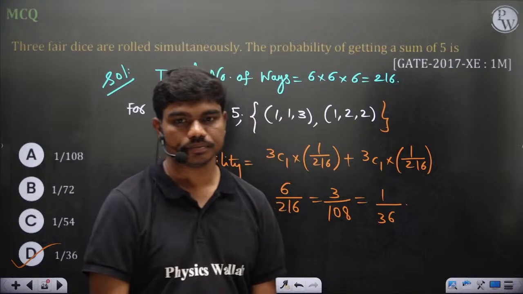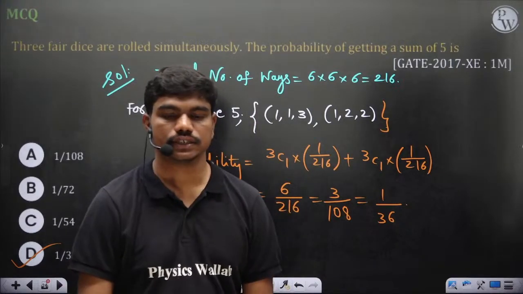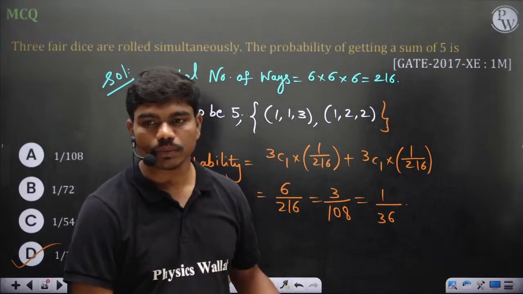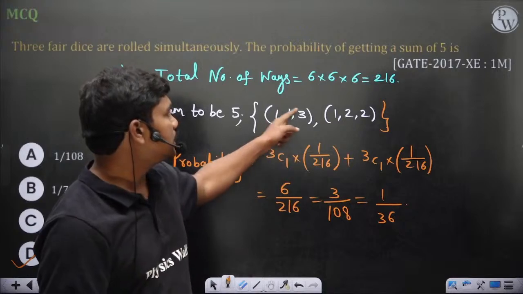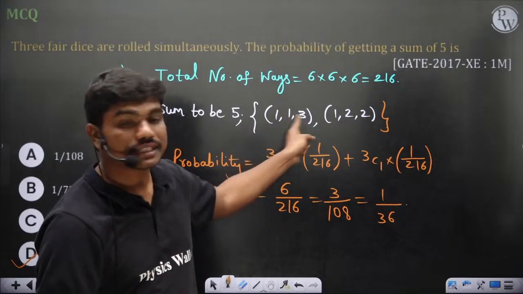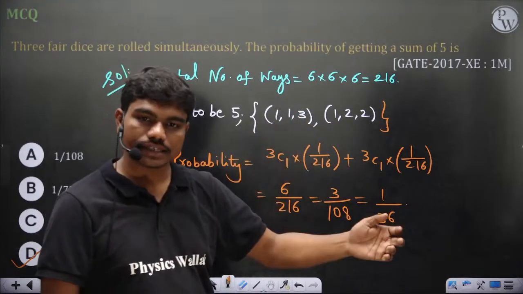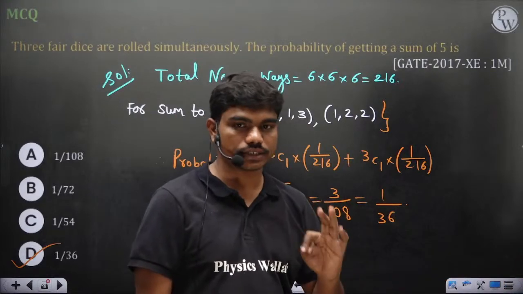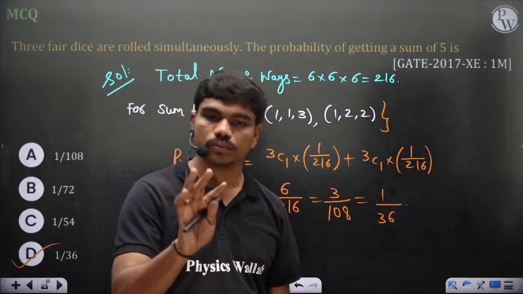Yeah, D should be the correct answer in this case. Did you all understand why I wrote 3C1? Because this 3 can be happening at any one of these 3 places. It can be 311, 131, or 113. Okay, so 3 cases. Similarly here, this 1 can go anywhere.